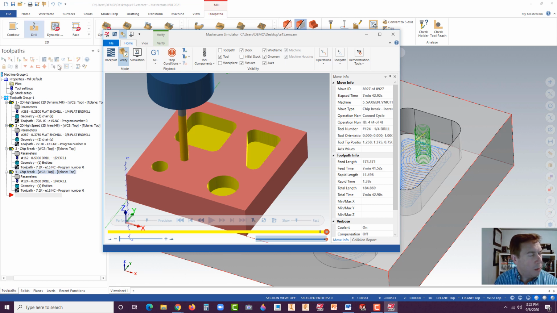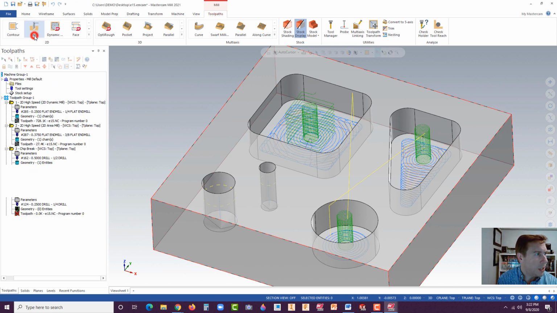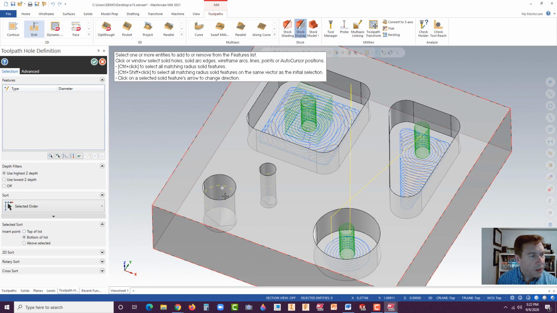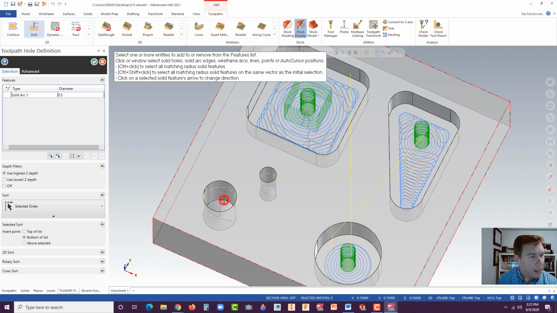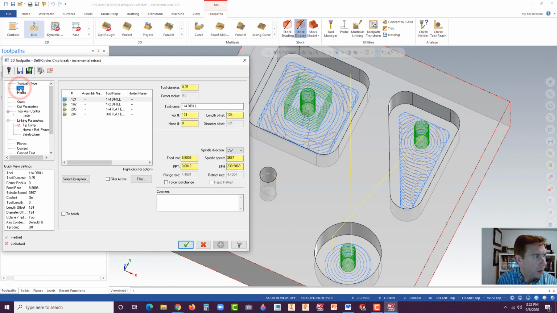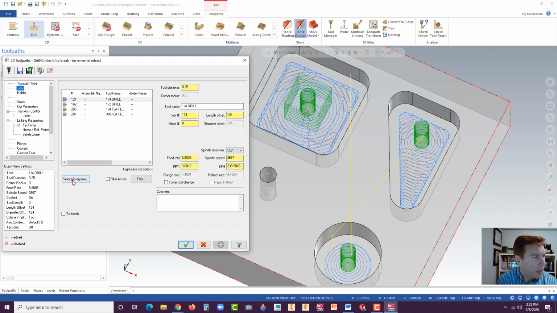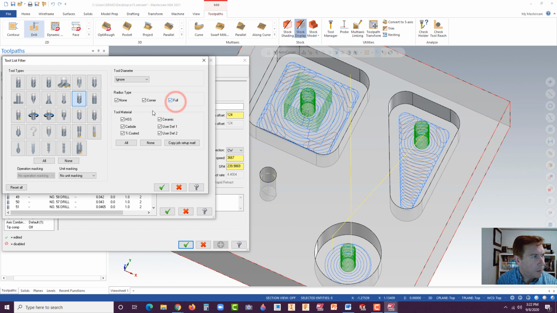All right. So with that, now if we wanted to ream, you can actually go in here. Notice they have like thread mill. They have a lot of really nice features. But we'll just go back to drill. And let's say we just wanted to ream this one out. So again, select that bottom edge, hit the green check. And for the tool, let's see, wondering if advanced drill might have a ream function. I'm not sure. You could look that one up though. But we'll stick with the standard. Go to tool, select library tool, filter, and hit none, but then find reamer.